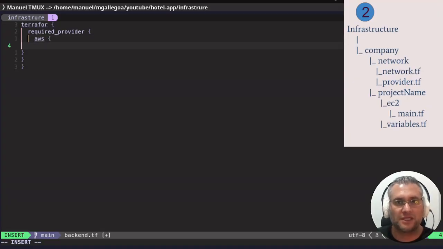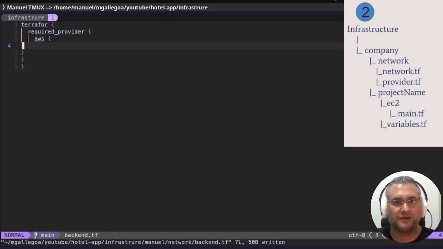Here the first thing that I notice is I don't have available the formatter or the linter or the auto completion for the Terraform platform. For example, here I have a mistake.